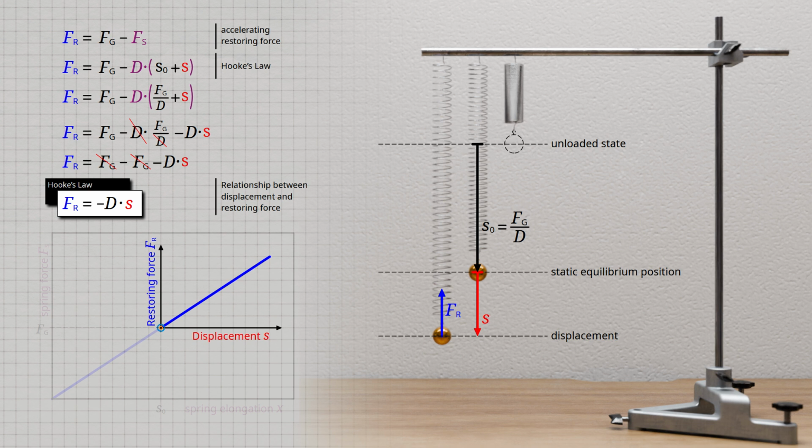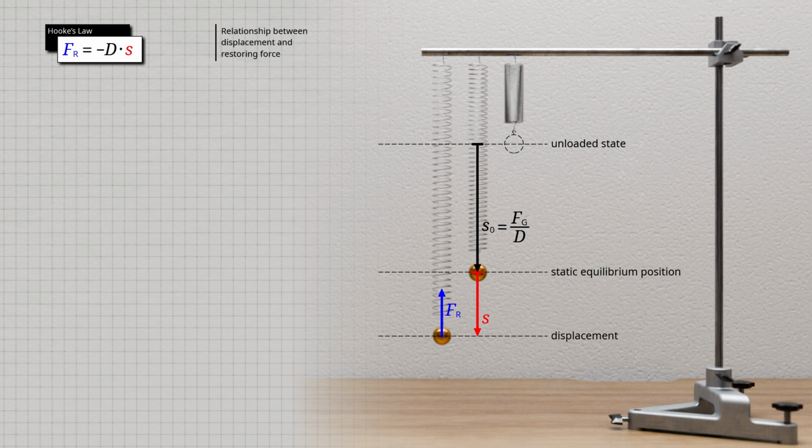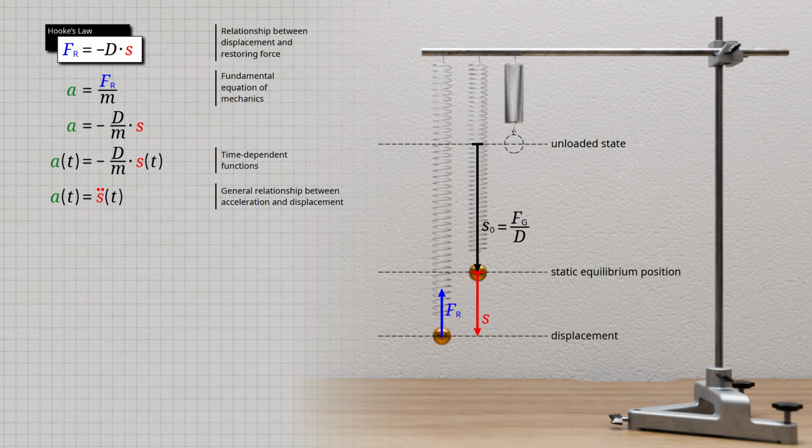We can therefore disregard the gravitational force and determine the restoring spring force directly using Hooke's law. We therefore obtain the same relationship between restoring force and displacement. From this relationship, the same differential equation follows. For the sake of completeness, we derive it once more. First, we determine the acceleration of the sphere from the restoring force using the fundamental law of mechanics. In this resulting equation, both acceleration and displacement are functions of time, where the time dependence of the acceleration corresponds to the second time derivative of the displacement function.